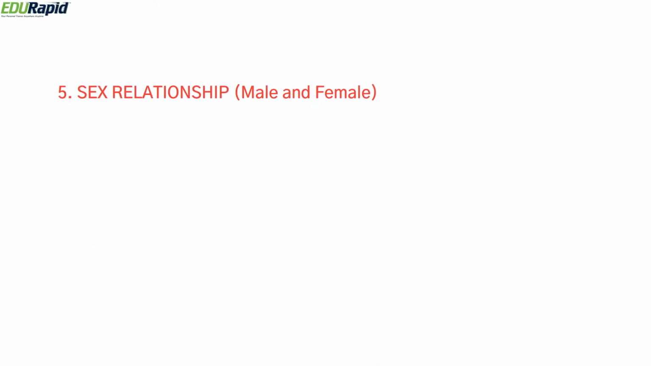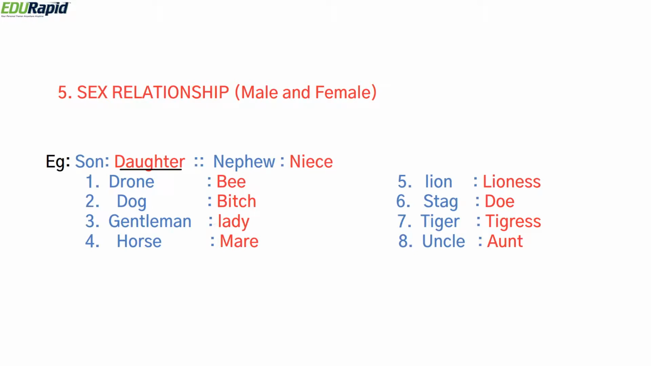So there is a short list here where it shows this relationship: son, daughter, nephew, niece, drone, bee, dog, bitch, gentleman, lady, horse, mare, lion, lioness, stag, doe, tiger, tigress, uncle, aunt.